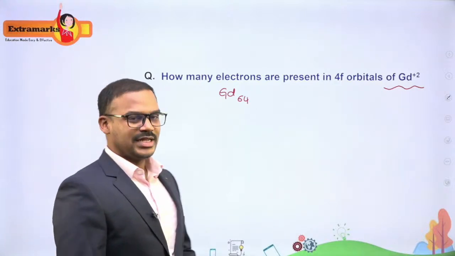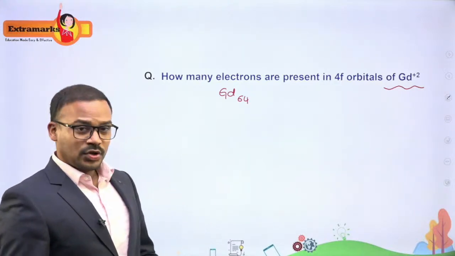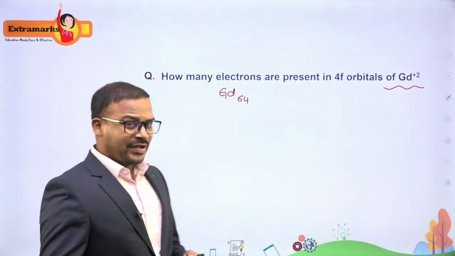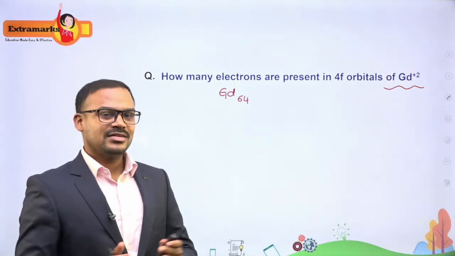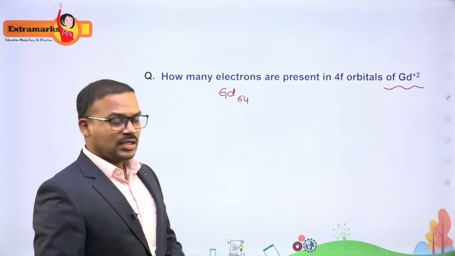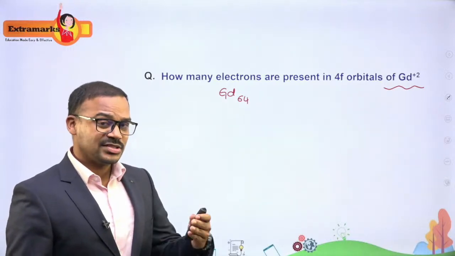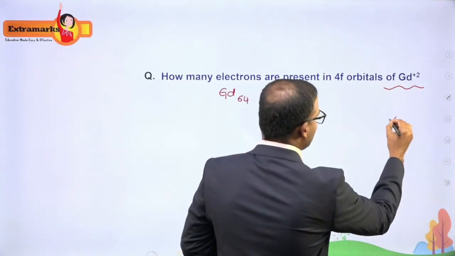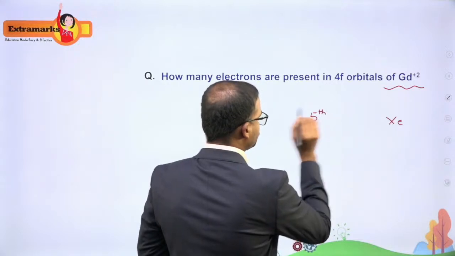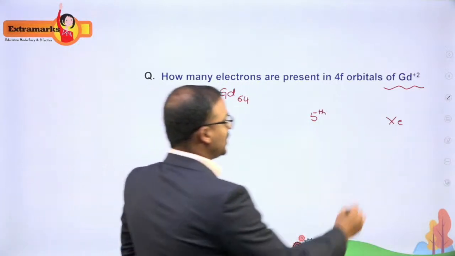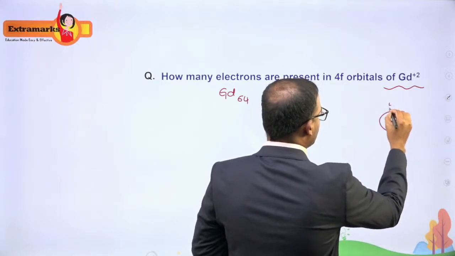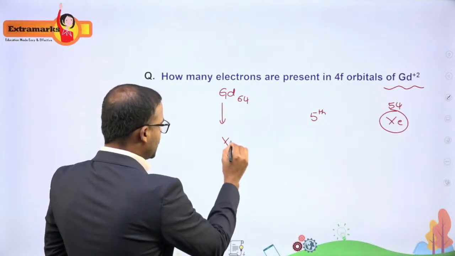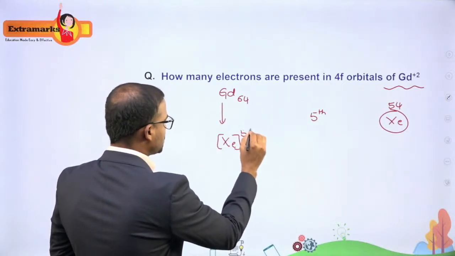Now how do we write down its electronic configuration? To write down the electronic configuration, we will use some basic techniques. How do we write it down? By using the nearest inert gas, okay? If you see at the atomic number 64, the nearest inert gas which comes to my mind is xenon. And xenon lies somewhere in the 5th period with an atomic number of 54. Okay, so I will start writing my electronic configuration by writing xenon 54.